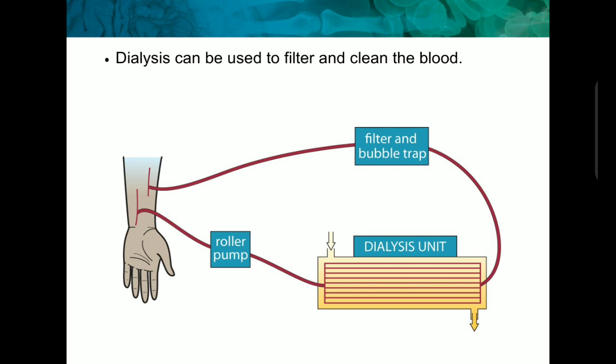But if both kidneys are there in the body and one or both are not functioning, then proper filtration will not happen, so the doctor suggests dialysis.